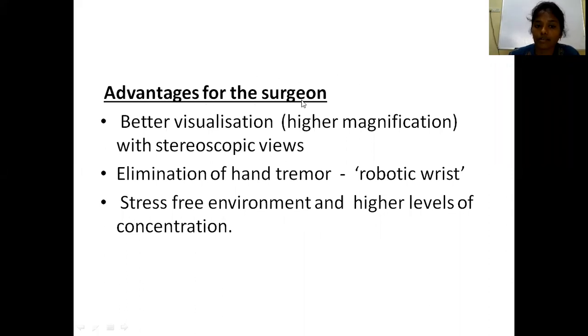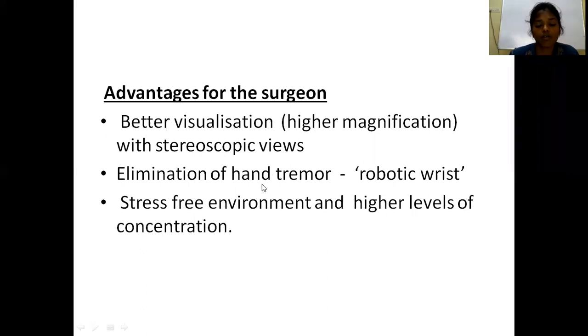What are the advantages for the surgeon? That is better visualization. It is a 3D view, so stereoscopic views and higher magnification. Better visualization compared to open and laparoscopic surgery. And similarly there will be elimination of hand tremor.